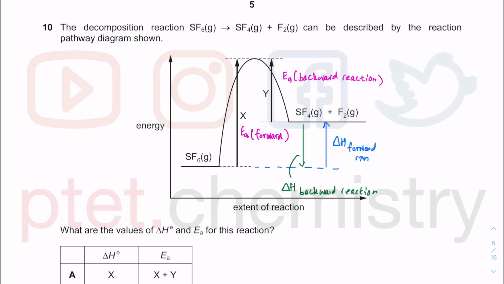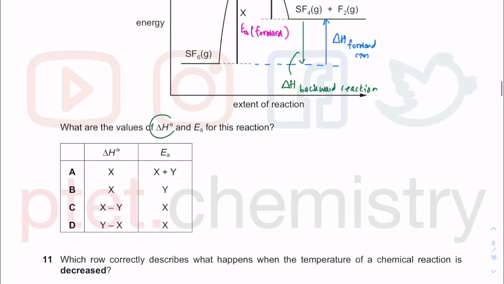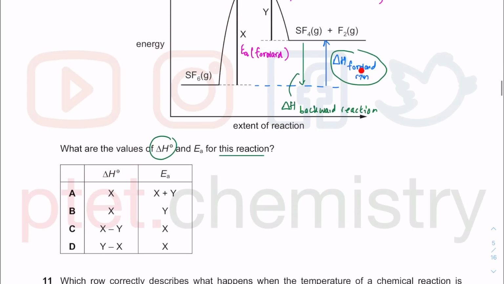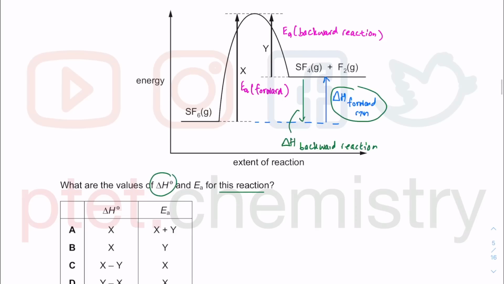So what is the question actually asking? What are the values of the enthalpy change for these reactions? They did not mention that this one is a reversible reaction. So they're just going from the reactant on the left-hand side to the product on the right-hand side. So enthalpy change is actually referring to these from the start to the end there. They are referring to this blue colored thing here instead of the green colored thing. The enthalpy change of the forward reaction there is going to be a positive value.